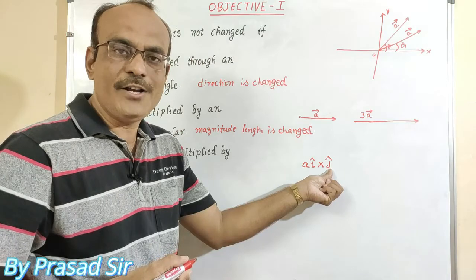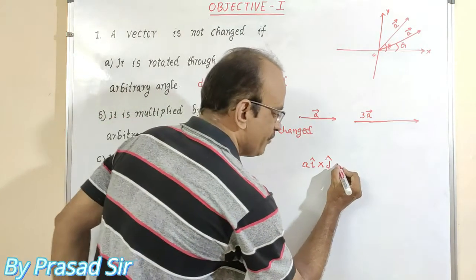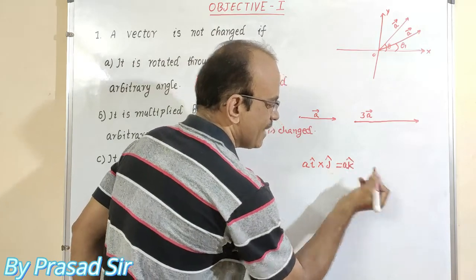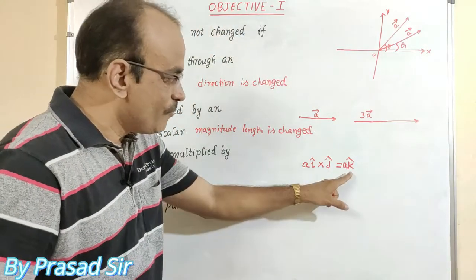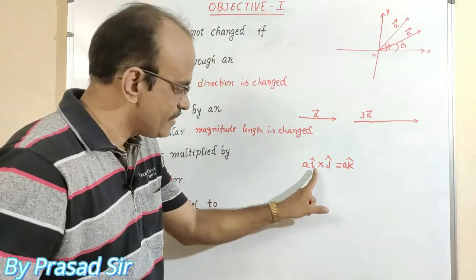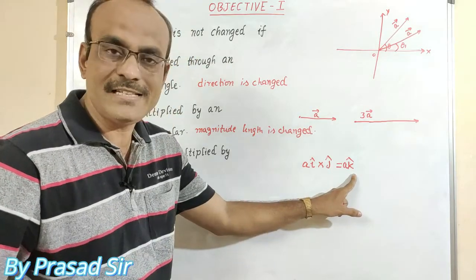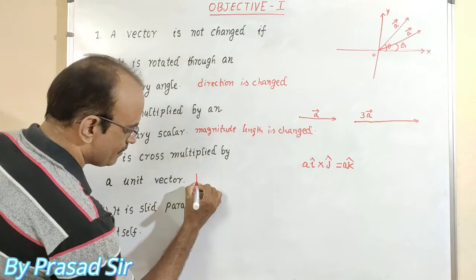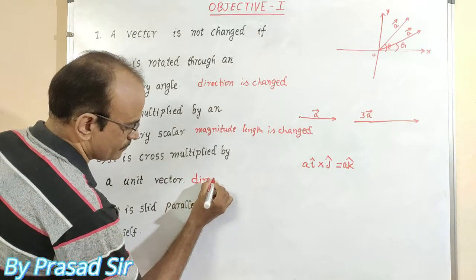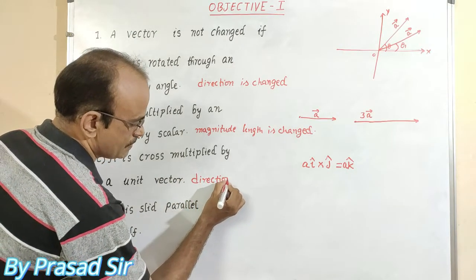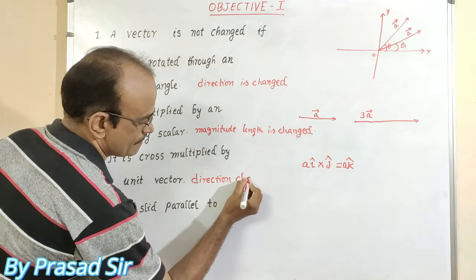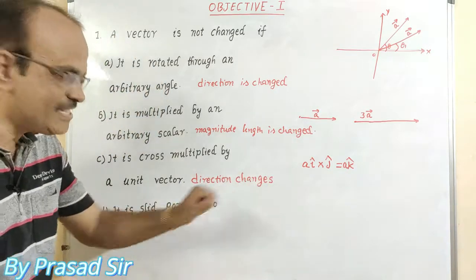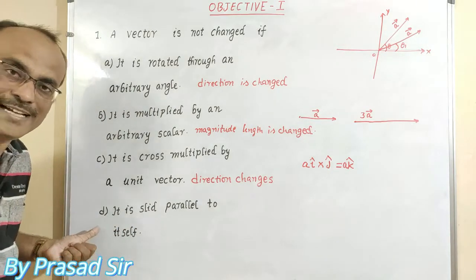What happens here? i cross j gives A k cap. That means direction changes. So here direction changes.